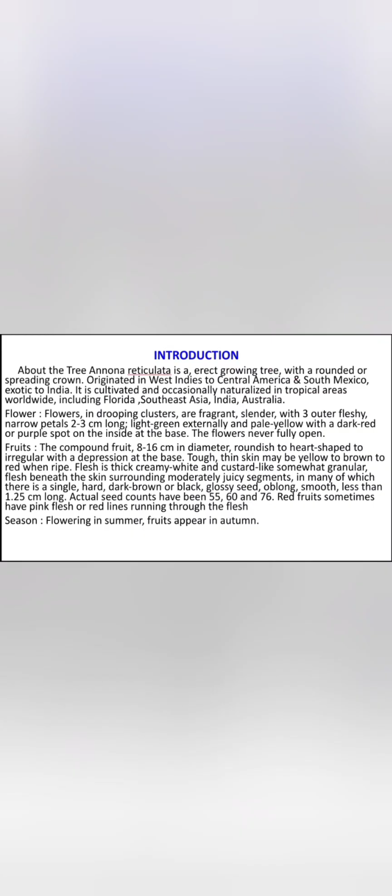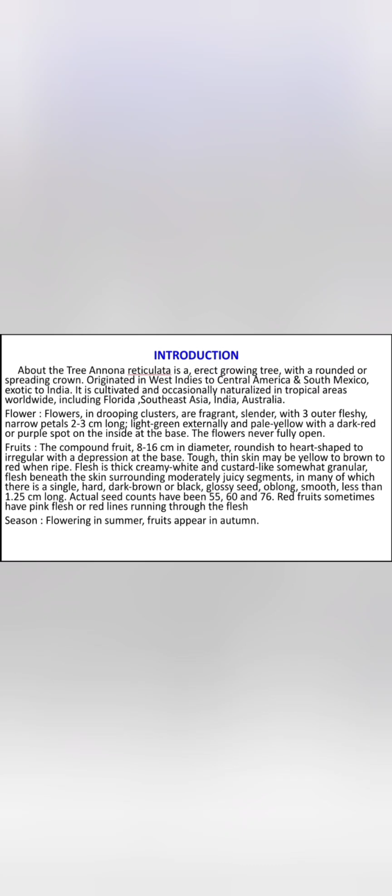About the tree: Annona reticulata is an erect growing tree with a rounded or spreading crown, originated in the West Indies to Central America and South Mexico, exotic to India. It is cultivated and occasionally naturalized in the tropical areas worldwide, including Florida, Southeast Asia, India, Australia.